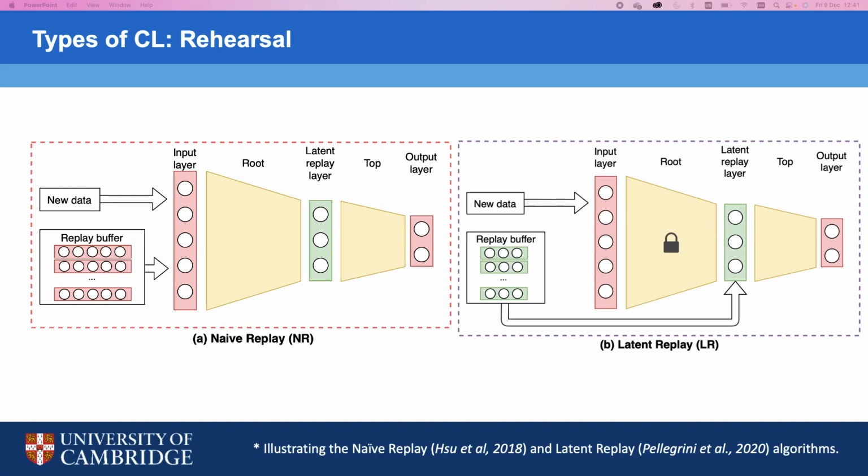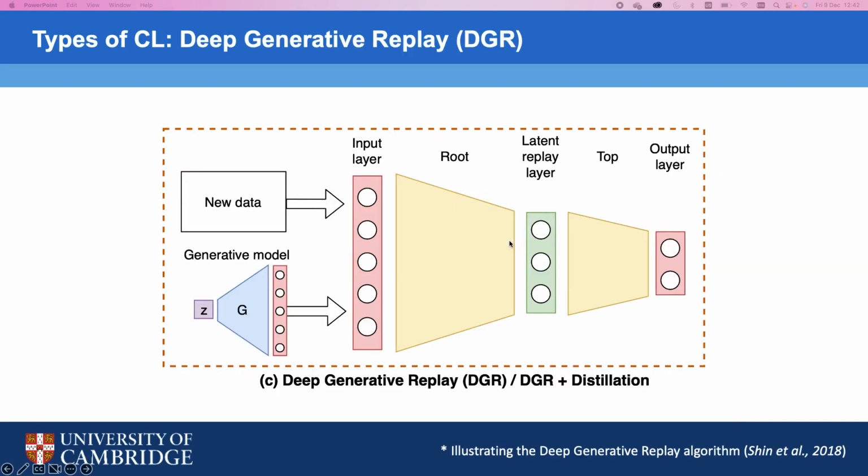And a more efficient rehearsal approach is latent replay, which you see on the right. Here the idea is that instead of replaying the actual input samples, you store and replay only latent representations from the middle, while you pre-train the lower layers of the network, also known as the root, and keep them frozen. Since those latent representations you replay are smaller, the replay buffer is also smaller, and the method is more efficient.